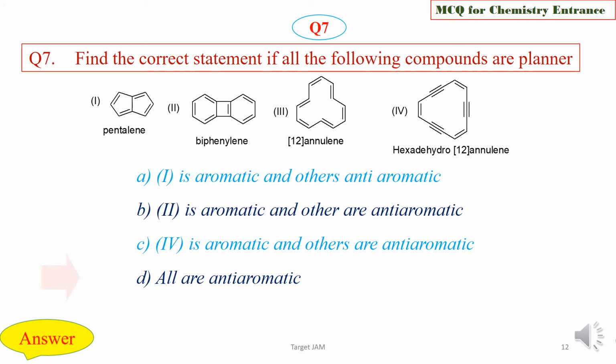The right option is option D, that is all are antiaromatic. In this case all the molecules follow the 4n pi electron system, and in case of compound 4 we have to count only the 12 peripheral electrons. In case of a triple bond we have to consider only the one pi bond which will participate in the resonance, the other pi bond will not participate in the resonance. So these all are antiaromatic in nature.